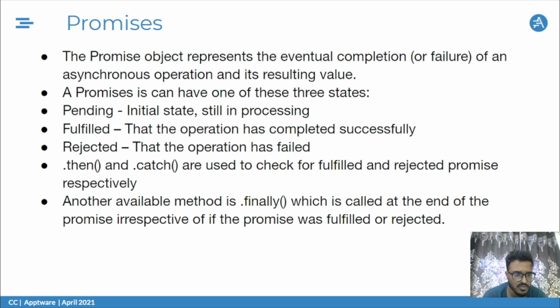So we can check these conditions once a promise has been declared. While using it, we can check if it's been fulfilled or rejected by using .then or .catch. In .then, we'll get the fulfilled result of the promise, and we can run functions accordingly after that. With .catch, we can get the errors if anything has gone wrong while completing the promise. Lastly, there is .finally, which helps us run a function that does not concern itself with whether the promise has been fulfilled or rejected. It just has to run after the promise has been completed with whichever result. So for that particular reason, we use .finally.